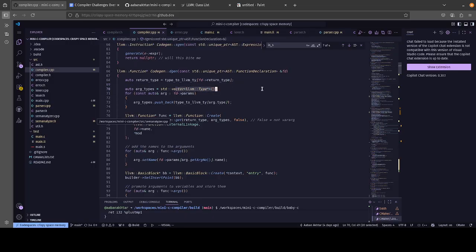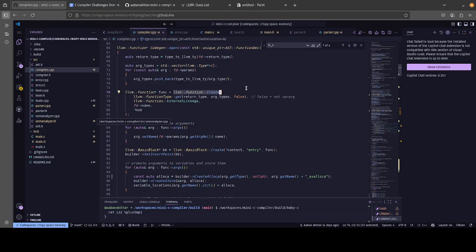Then we do the same thing for our arguments, and then we do our LLVM function create. This function just creates a function prototype and a declaration in the same thing. We get the function, we do our return type, and our arg type's false, meaning it's not a variadic function, so it can't take infinite arguments. And our function has external linkage, meaning it'll be non-static, if you want to look at it from a C perspective. It also takes our function descriptors, our function declaration's name, and the actual module, which stores all the code itself.